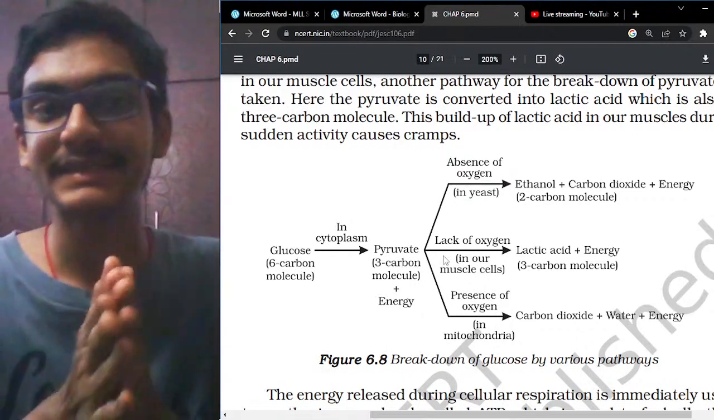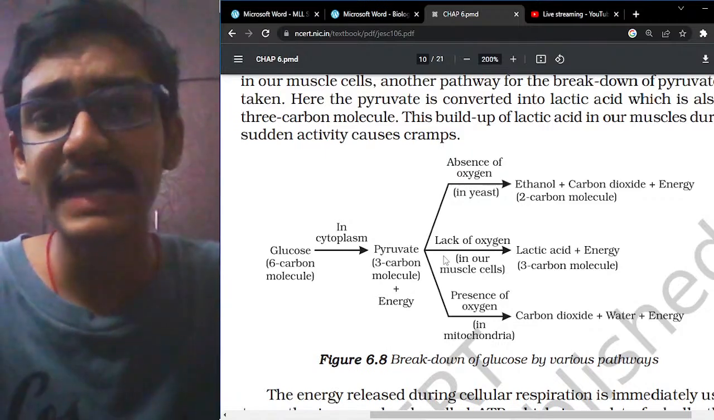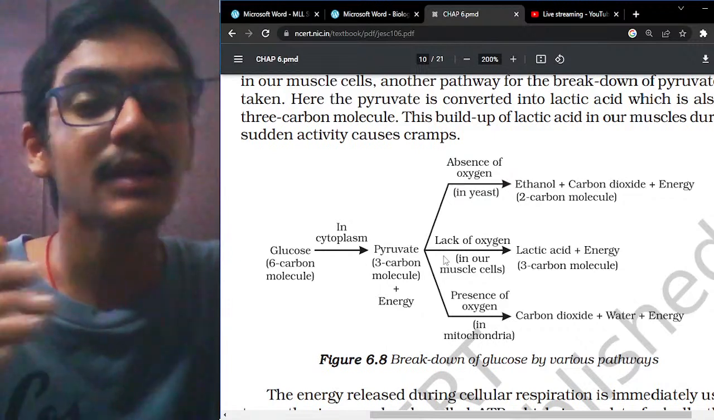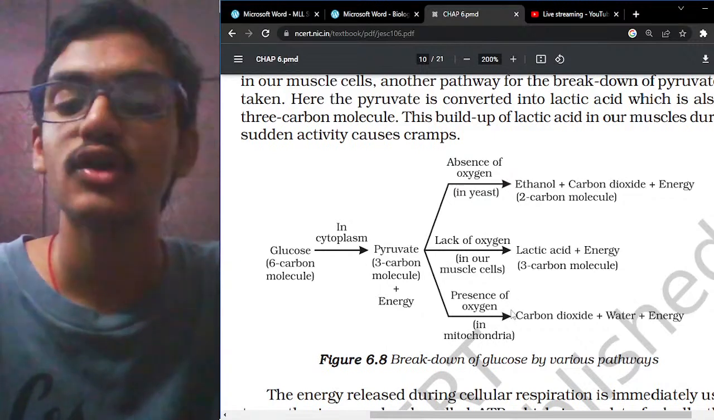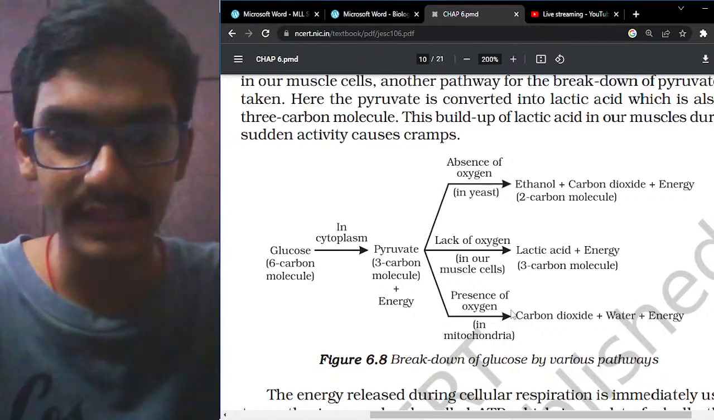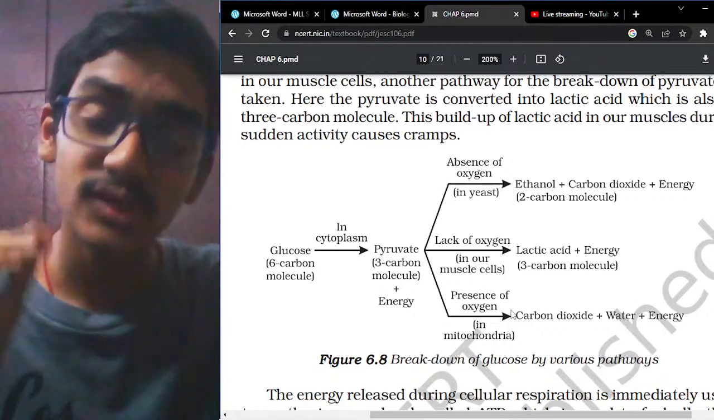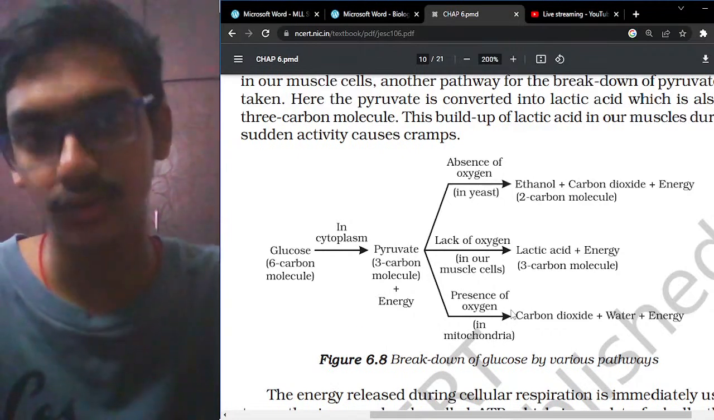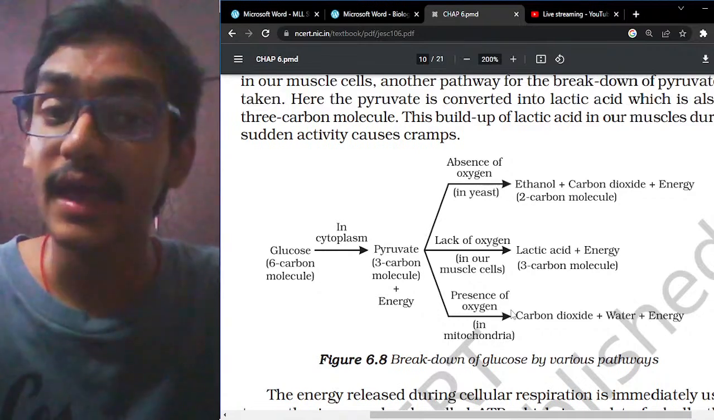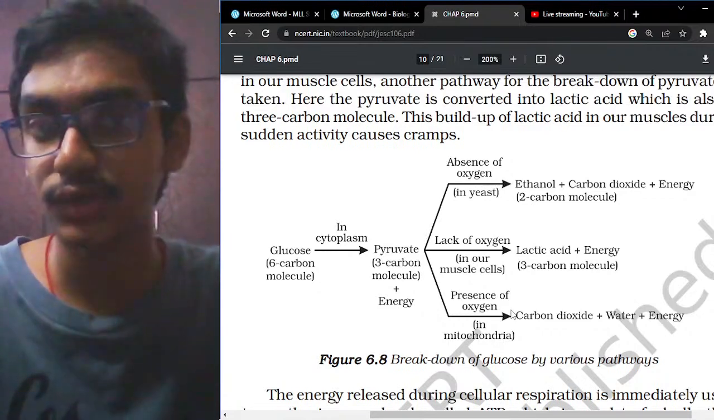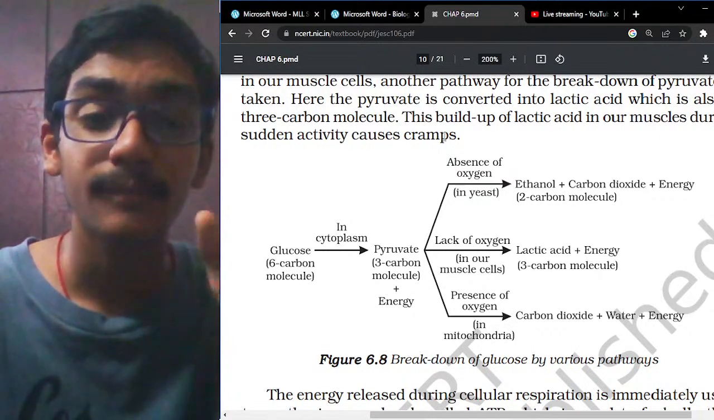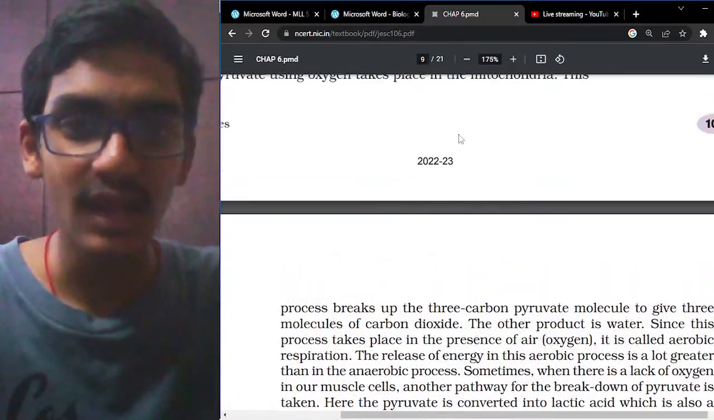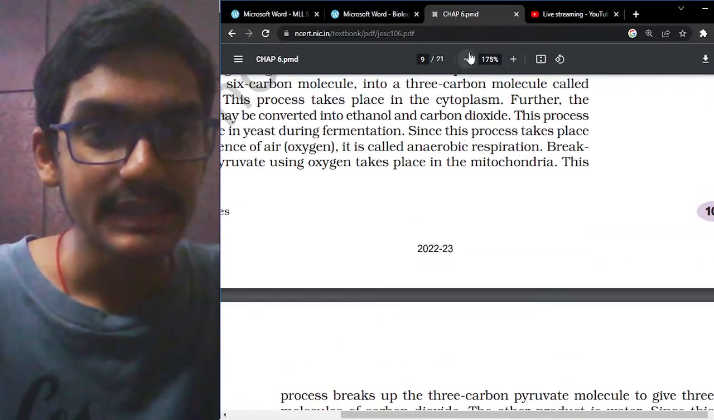Now let us try to see what is absence of oxygen. I think now we got an understanding, right? What is actually the aerobic form of respiration. Aerobic means in the presence of oxygen, carbon dioxide, water and energy are released. Aerobic respiration is the only respiration that takes place in both cytoplasm and mitochondria, whereas other anaerobic respiration will not take place in mitochondria, only in the cytoplasm. Okay, I think now you got an understanding, right? Let us see this.